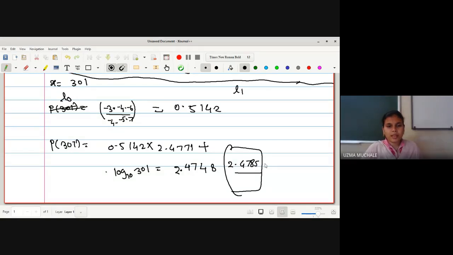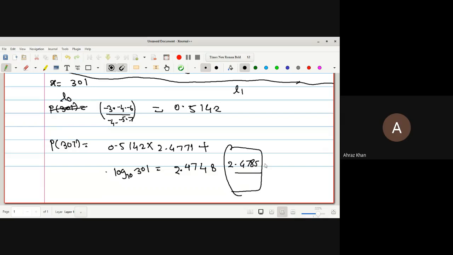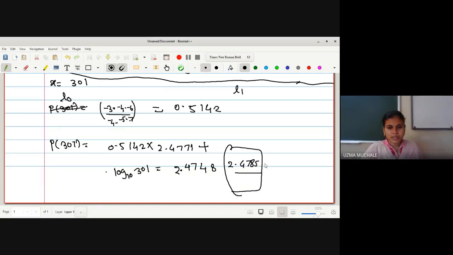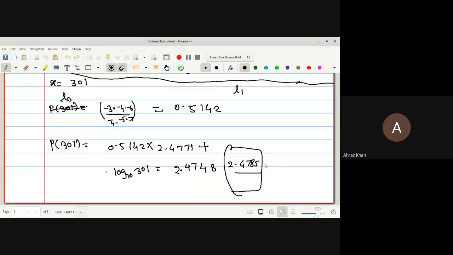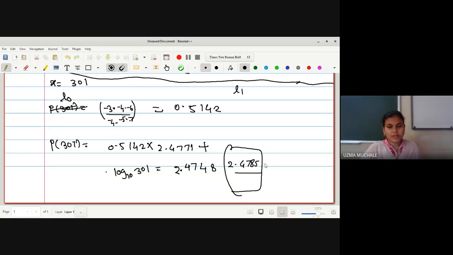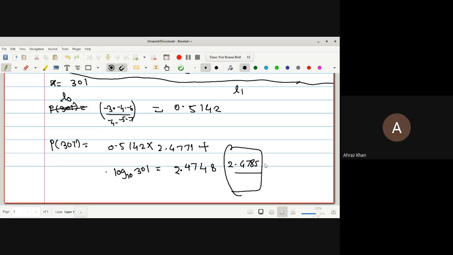What you do first? Tell me whether you know the procedure how to find out the direct value of log 10 of 301 from the Calci itself. Can you tell me, other students, how to find log 10 of 301 on the Calci? Ma'am, if you look column wise, below the button mode, the third button, it's written log. It is log 10 actually. If you press that button log and afterwards you'll press 301 equal to sign, you'll get the answer.